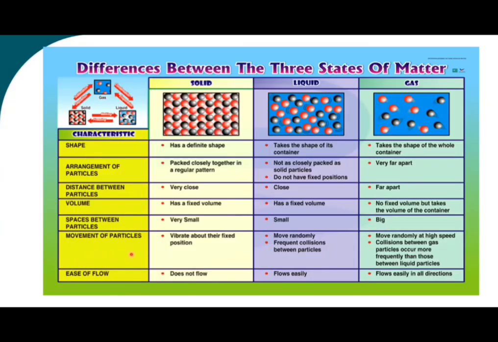For the movement of particles, solid particles vibrate about their fixed positions. Meanwhile, liquid particles move more randomly, with frequent collisions between the particles.